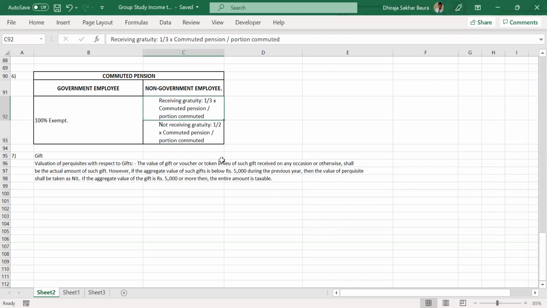Okay, got it. So when I'm calculating the total income, I have to add this to total income. Let's assume a person is getting a salary of 10 lakhs, and interest from the bank, let's say 10,000, plus this 6,67,000.